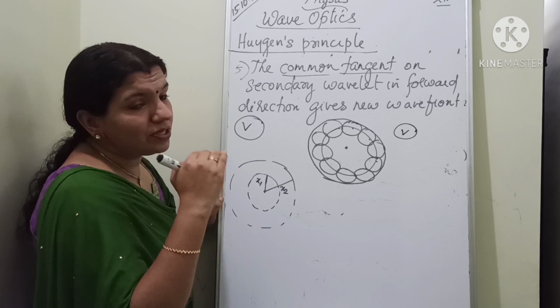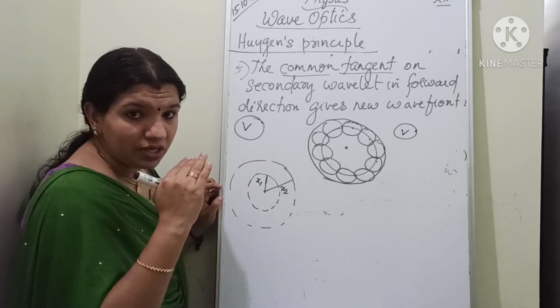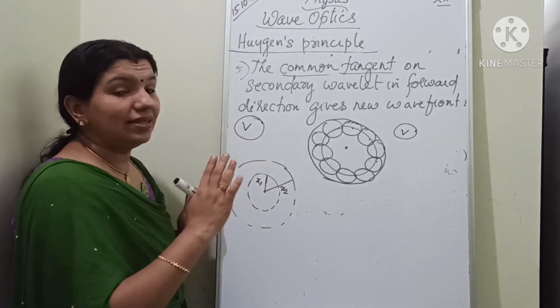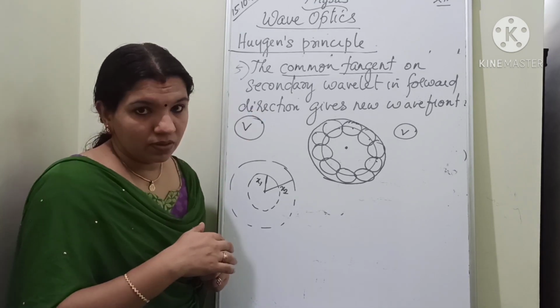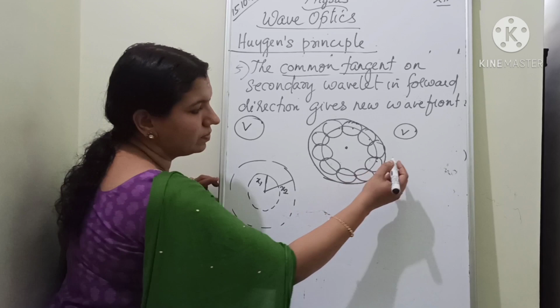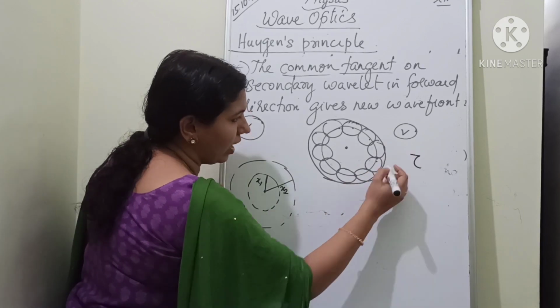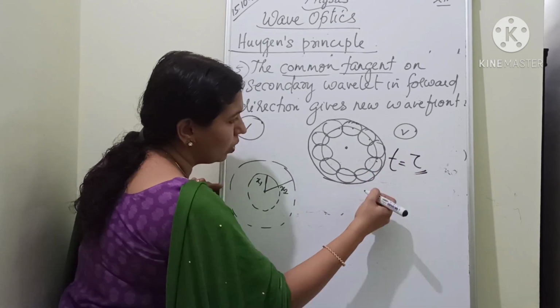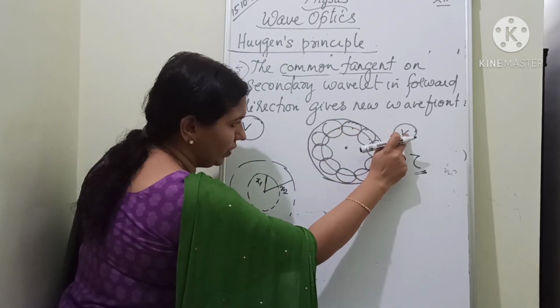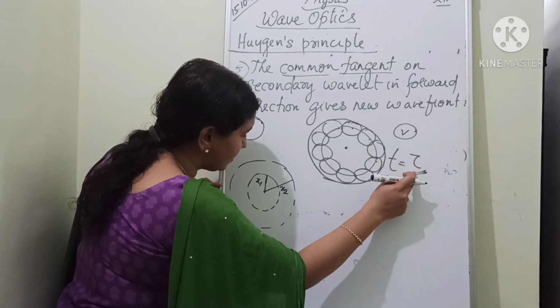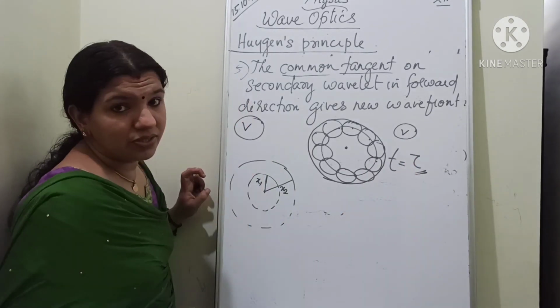Now after a time t, I want to find the distance up to which the wavelets reached. Clear? After a time, let us consider it as tau. If the speed of the secondary wavelet is v and the time is tau, what about the distance traveled?